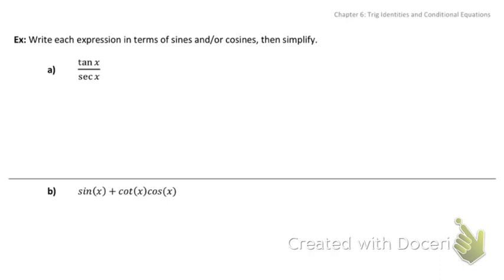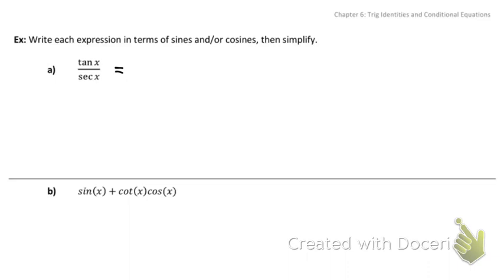We're going to start talking about simplifying the easiest of our identities. These get harder and harder. These are the easiest because they tell you what to do. These say write each expression in terms of sines and or cosines. Then they say simplify. So your first thing is to take everything that's written there and change it to terms that are sine and cosine. So right now we have tangent and secant. Neither of those are in terms of sine or cosine, so we need to replace both of those.